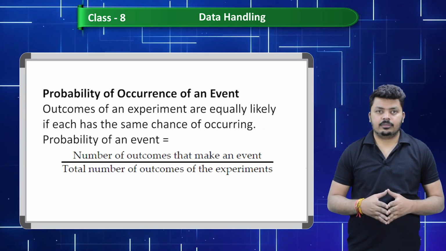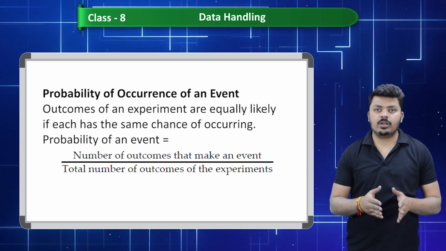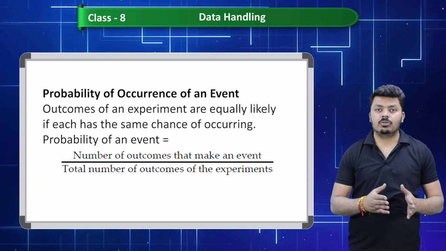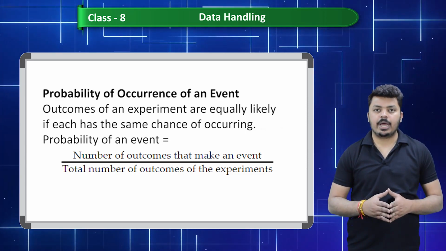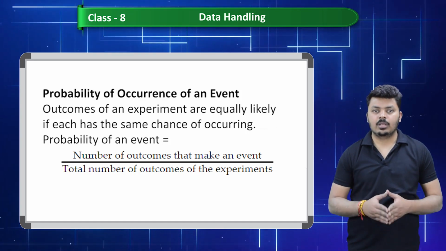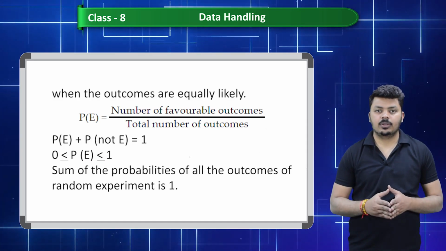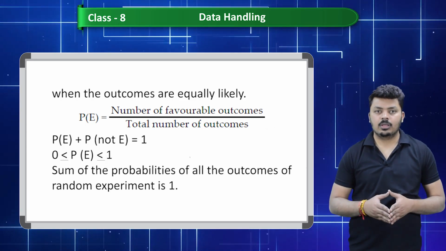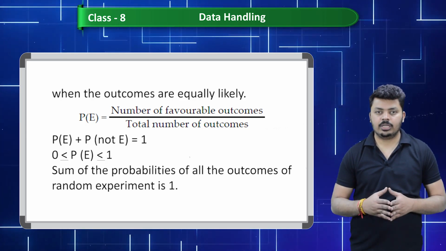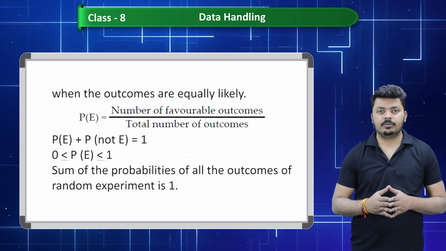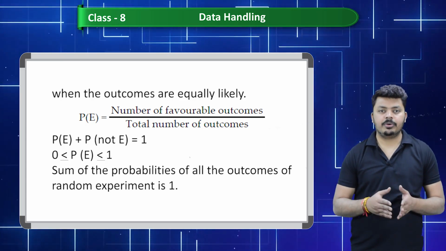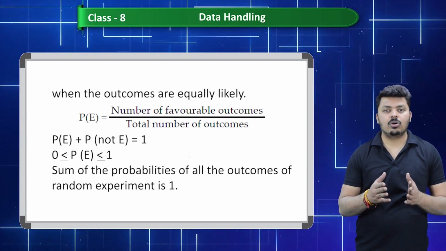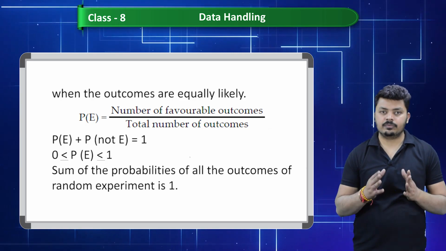Probability of occurrence of an event. Outcomes of an experiment are equally likely if each has the same chance of occurring. Probability of an event equals the number of outcomes that make the event divided by the total number of outcomes of the experiment. When the outcomes are equally likely, P(E) equals the number of favorable outcomes divided by the total number of outcomes. P(E) plus P(not E), the probability of the event not happening, equals 1. So the probability of an event is greater than or equal to 0 and less than or equal to 1. The sum of the probabilities of all the outcomes of a random experiment is 1.